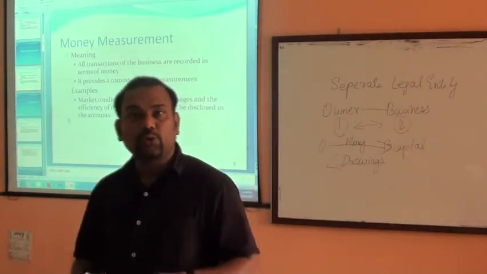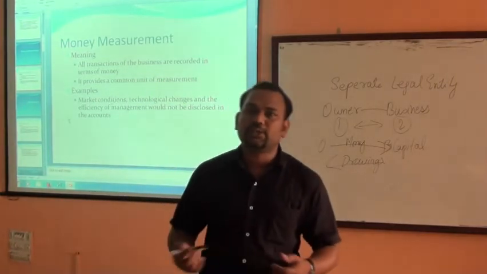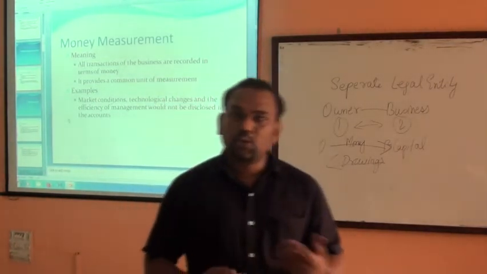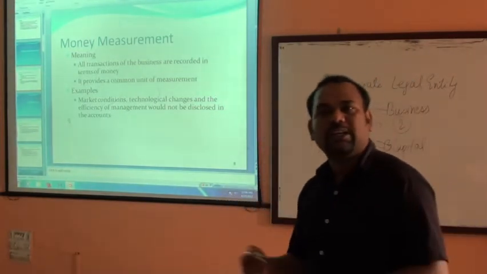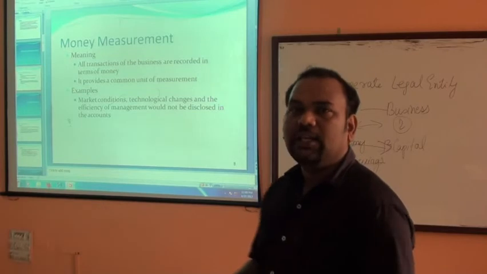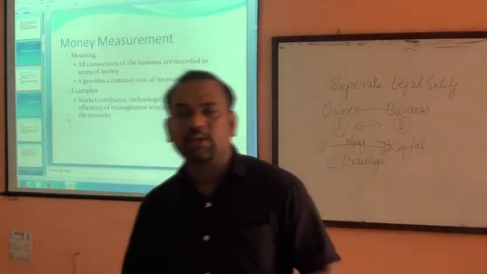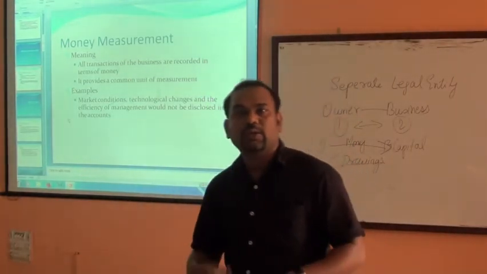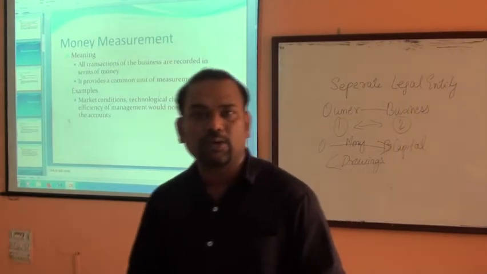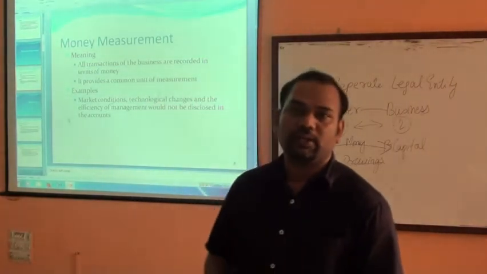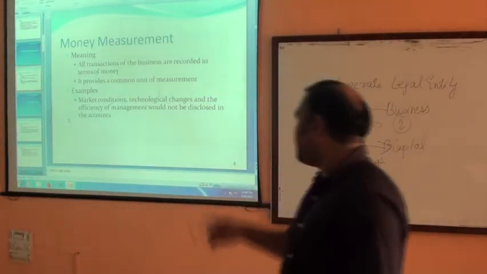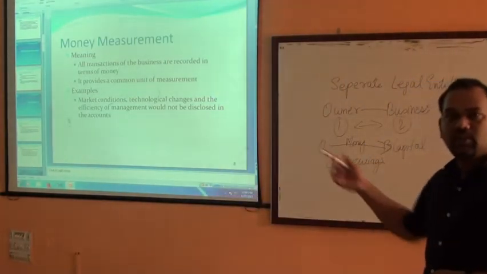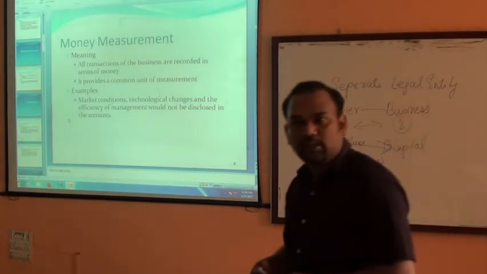Or in other words, only ordering for materials is not a money measurement concept. No entries will be passed for it. Why? Because once you order, you are not receiving anything. Unless and until you are promising him to pay, or you have received the material, or you have sent the material and you have not received the payment, it cannot be recorded in your books. Any losses because of technological changes, market conditions, efficiency of management will not be recorded in your books.